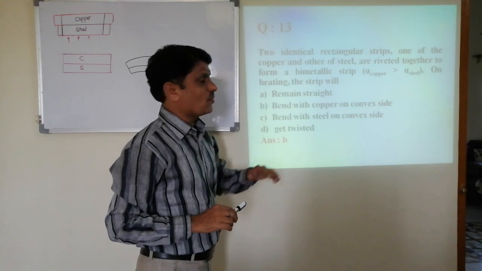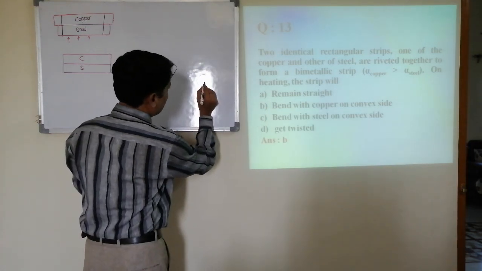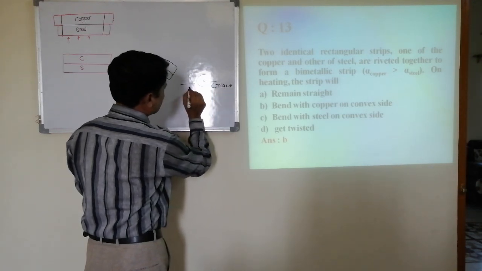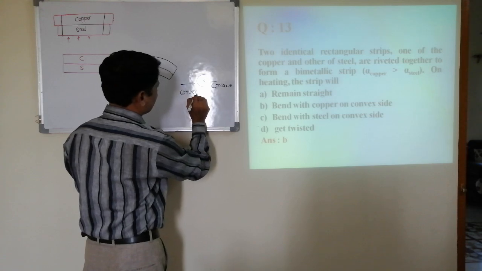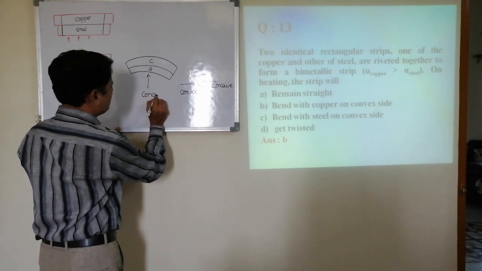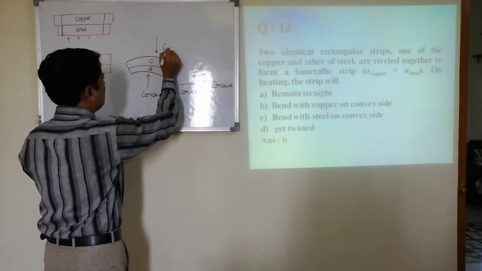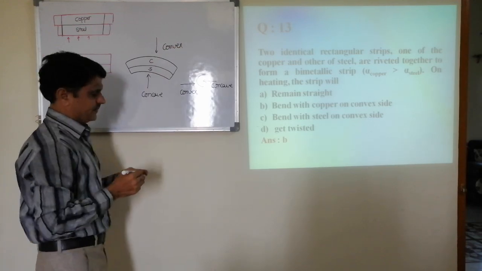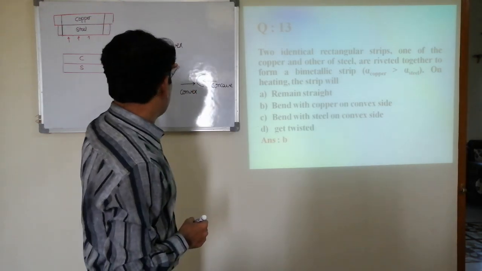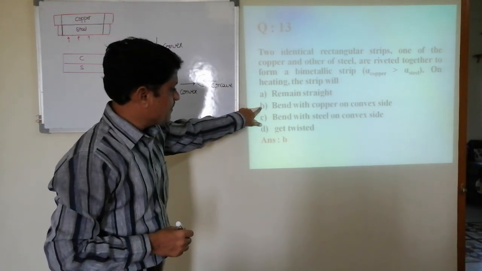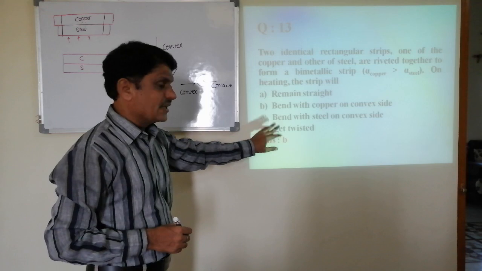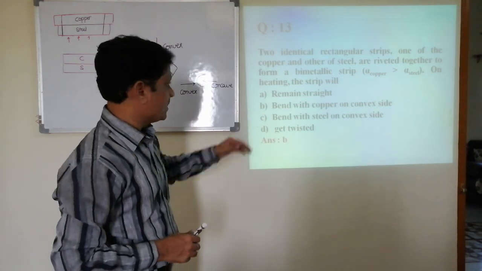Bend with copper on the convex side. You know that this is called the concave side. This is called the convex side. From the upper side it is convex. If I look at the second option, bend with copper on the convex side, on the convex side is copper. Yes, B is correct. Steel on the convex side is wrong. Get twisted is wrong. So the option is B.